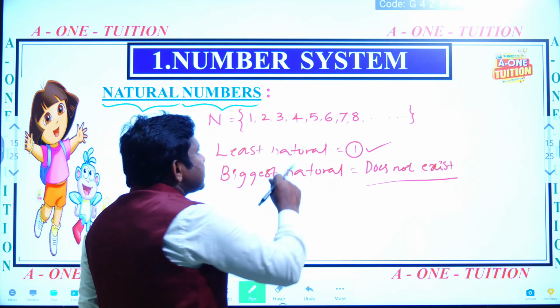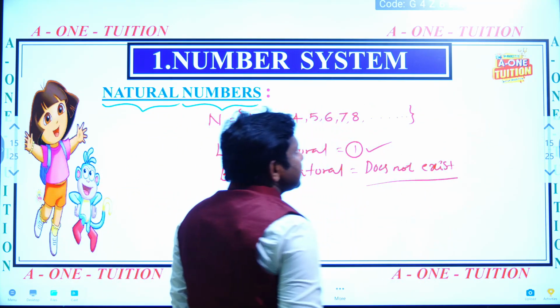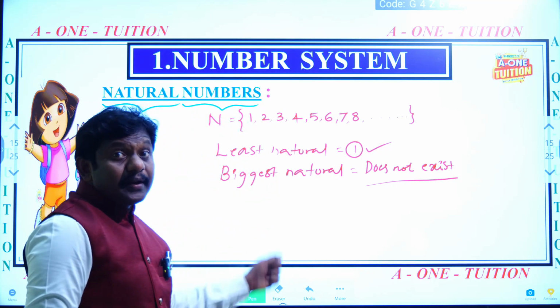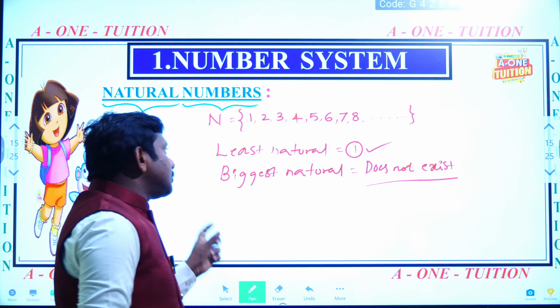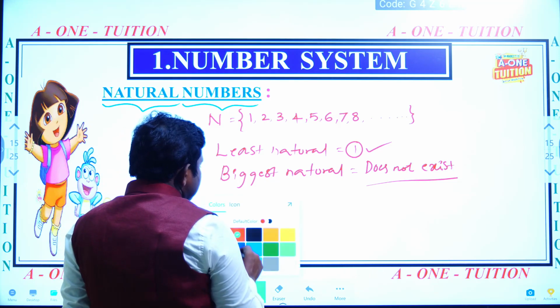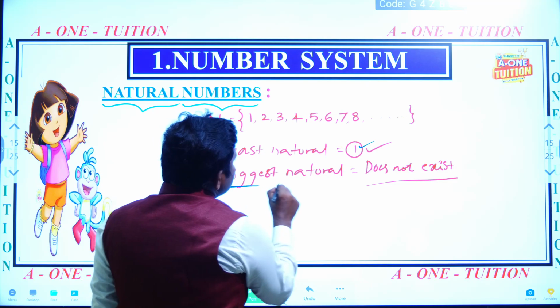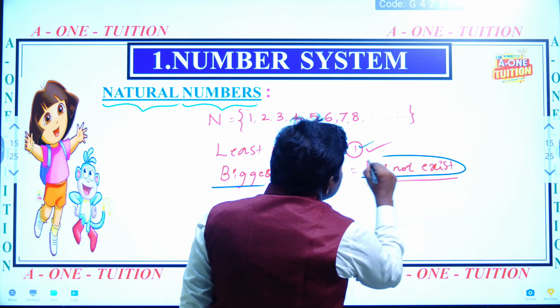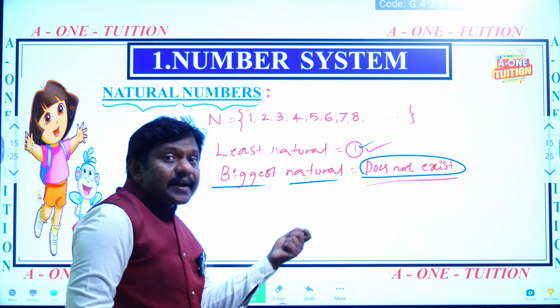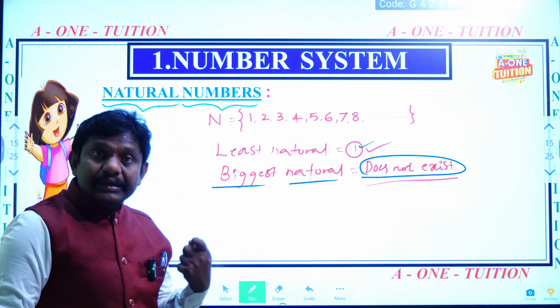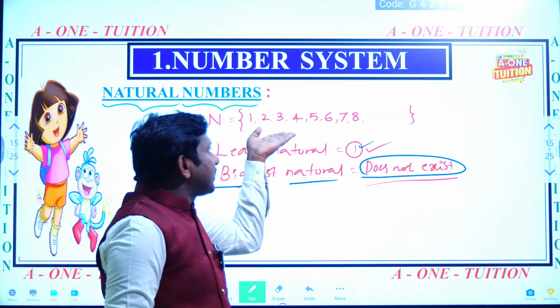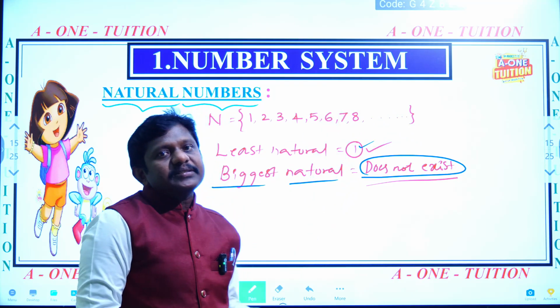The numbers keep going on like that only. These are infinite, unlimited numbers. So the least natural number is 1, and the greatest natural number does not exist. Does not exist means we cannot write it, because the numbers are unlimited.